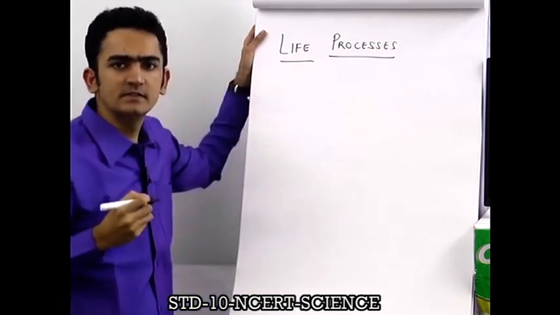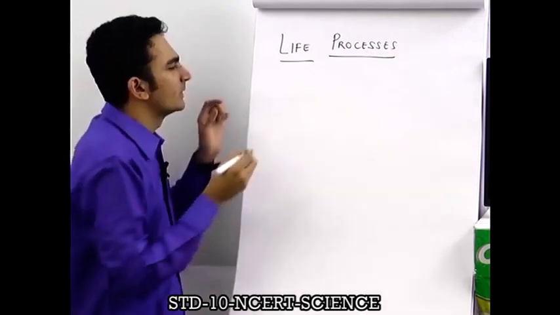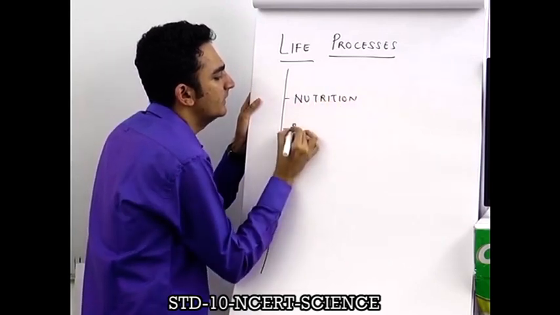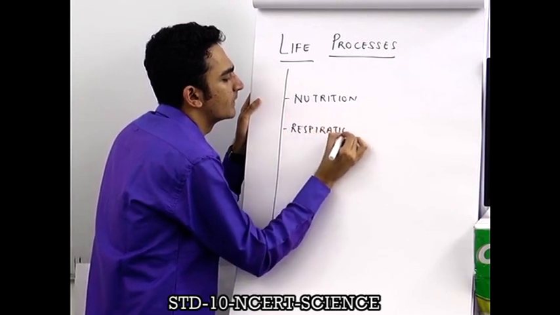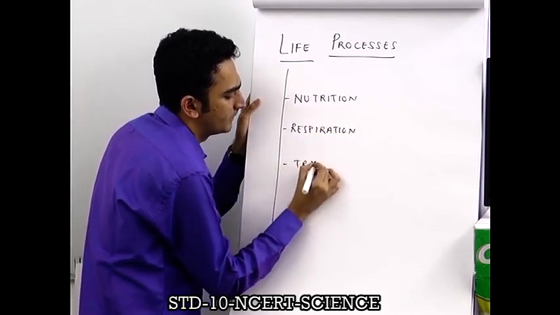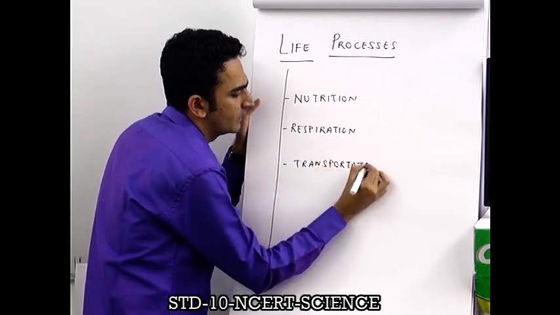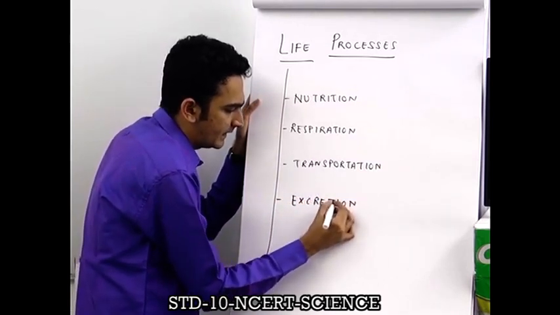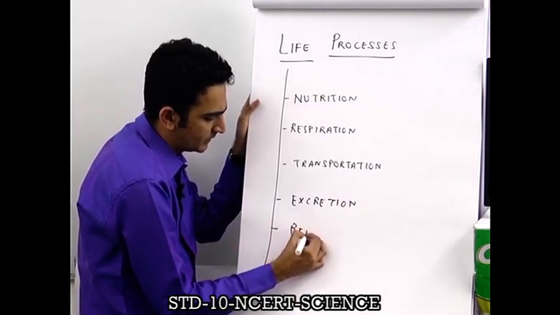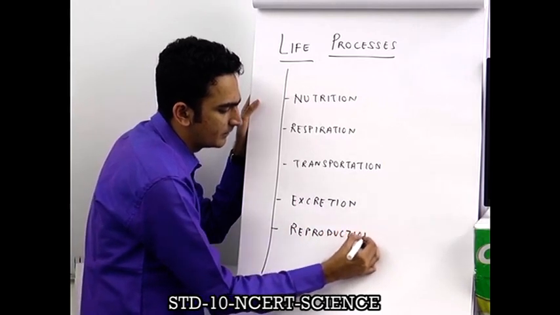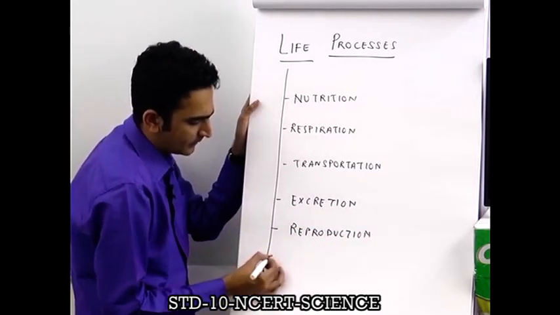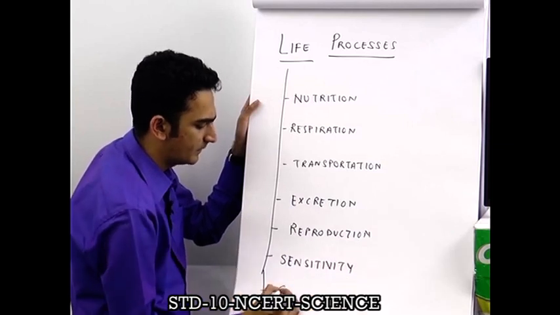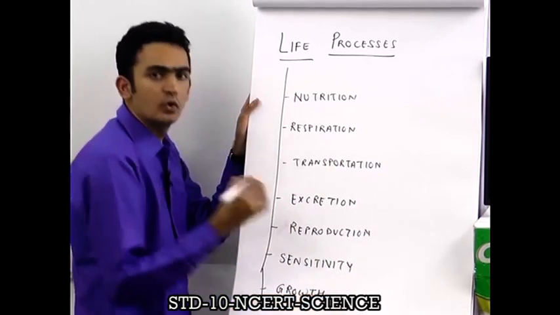Some of the life processes which happen in all living organisms are nutrition, respiration, transportation, excretion, reproduction, and lastly, sensitivity and growth.